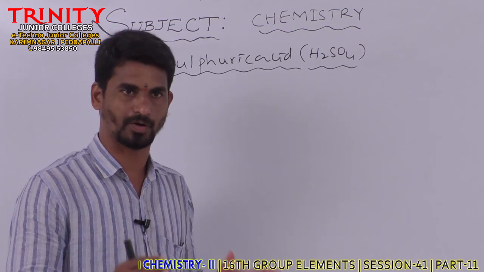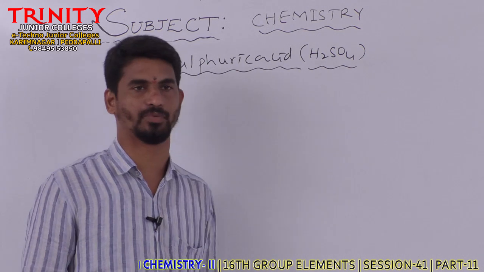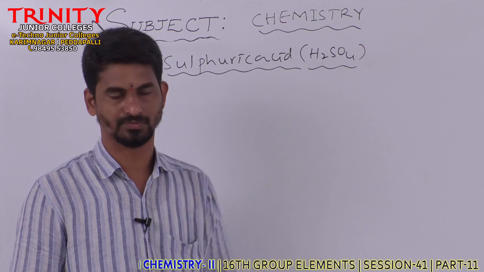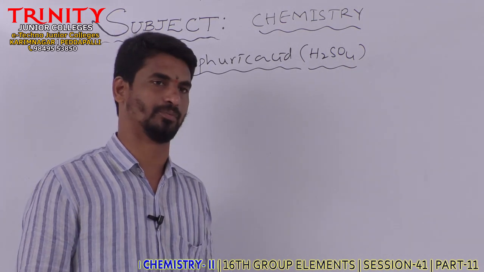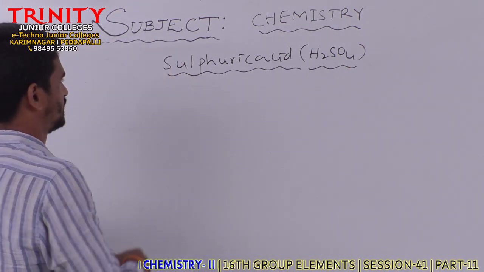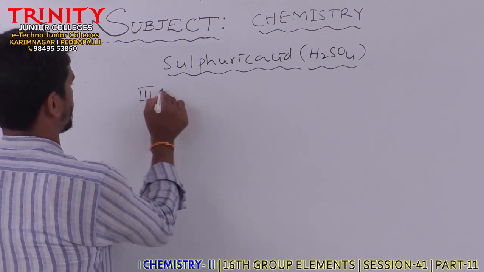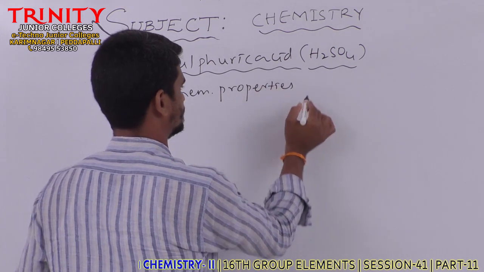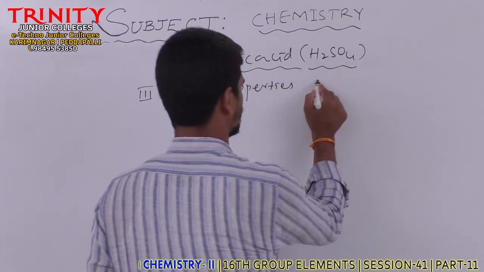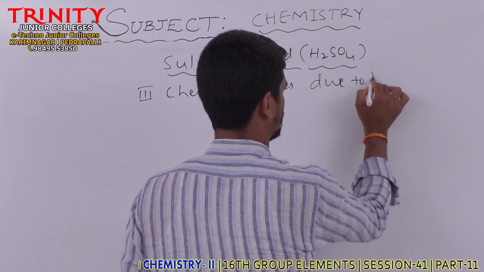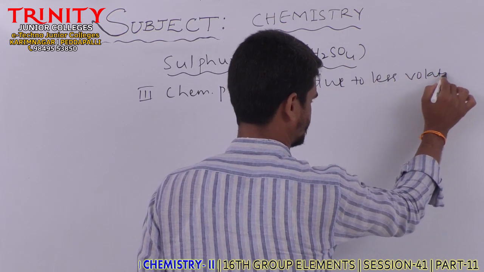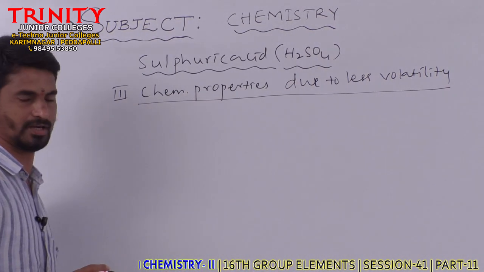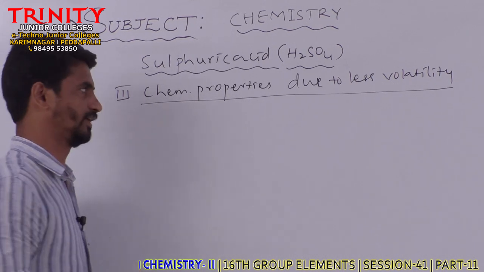Among these four, we already completed two types of properties: properties due to acidic nature and properties due to dehydrating nature. Next, the third type are chemical properties due to less volatility. Chemical properties are chemical reactions due to less volatility.